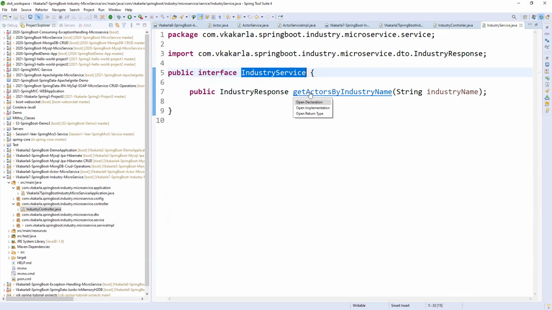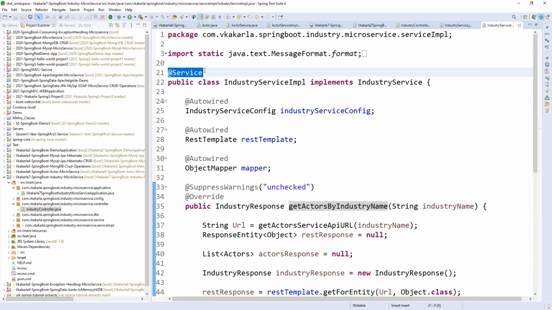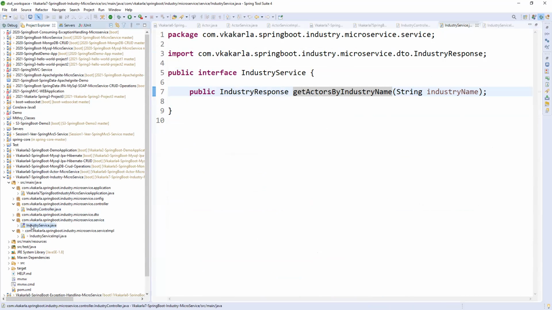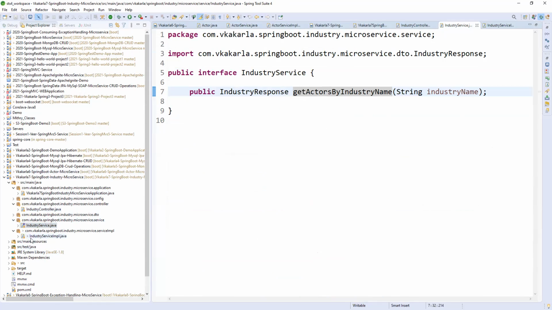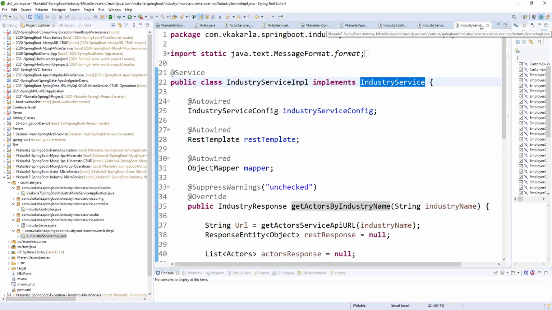So let me come here. This we already have, right? The address service is implementing, so we need to put it like that. So we have industry service and industry service simple. In the service we have one method, industry name, and the main logic is here in the service simple.